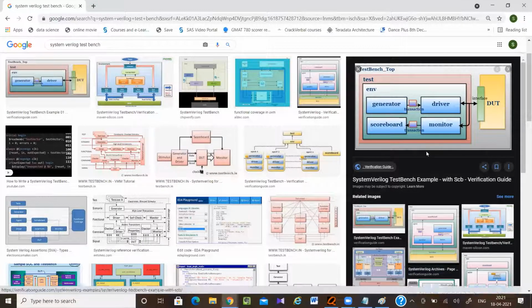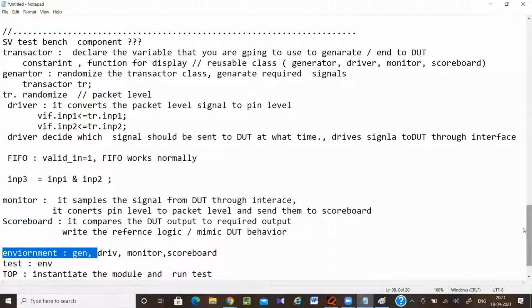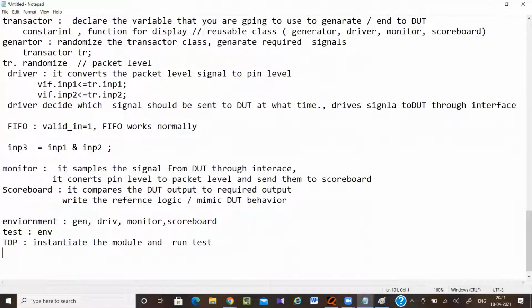So now my question is, how is the monitor going to send the data to the scoreboard, or the generator going to send the data to the driver? Through mailbox. Okay. Through mailbox.